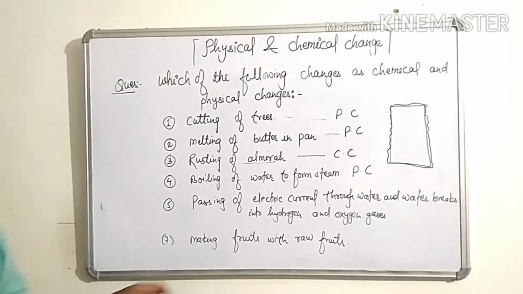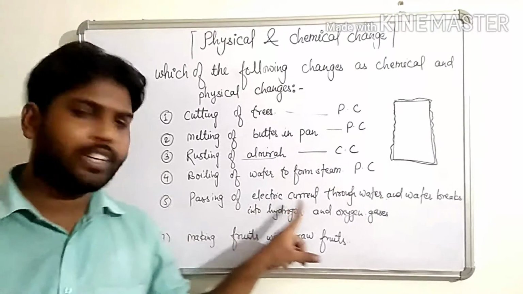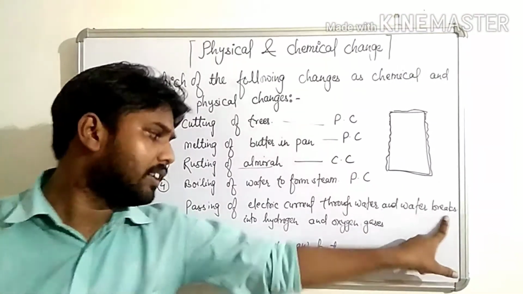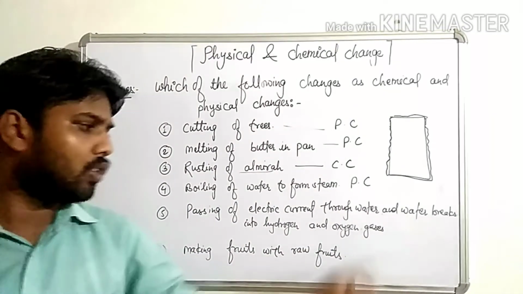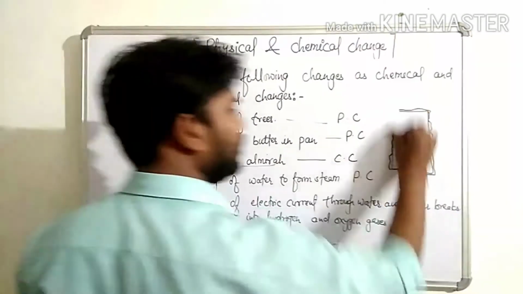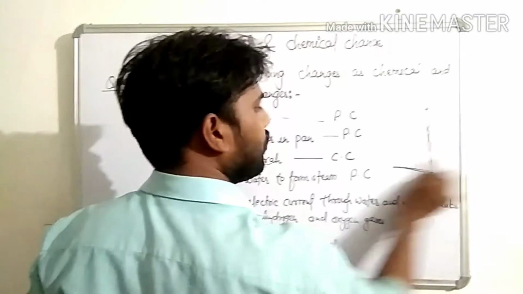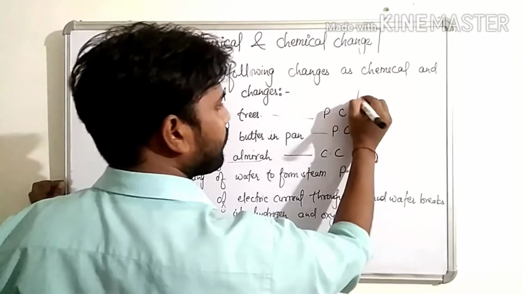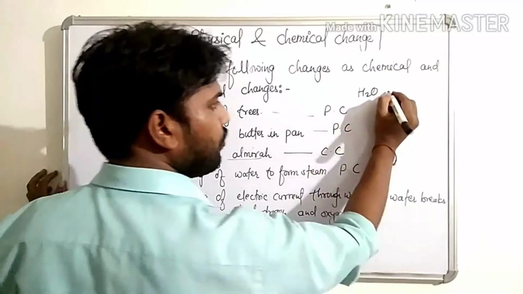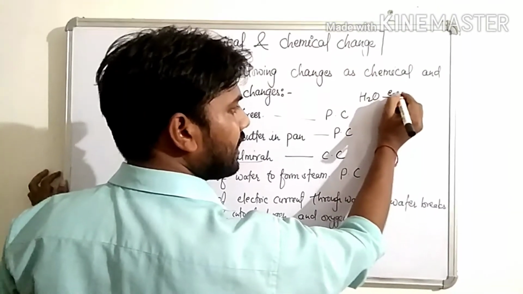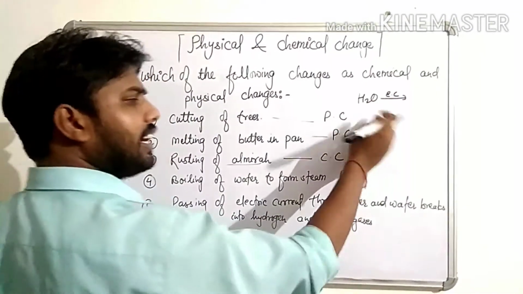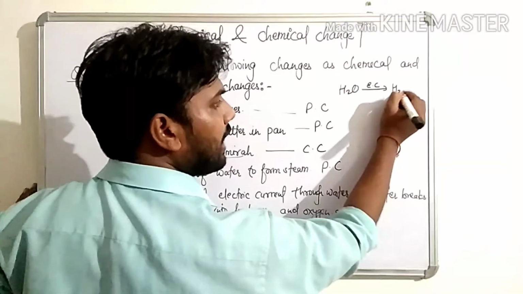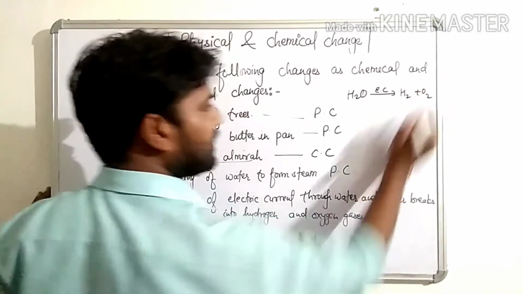Now, fifth, passing of electric current through water, and water breaks into hydrogen and oxygen gas. See children, suppose this is H2O. When electric current is passed through water, it gives hydrogen and oxygen gas.